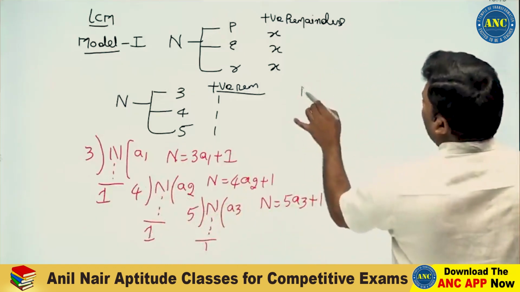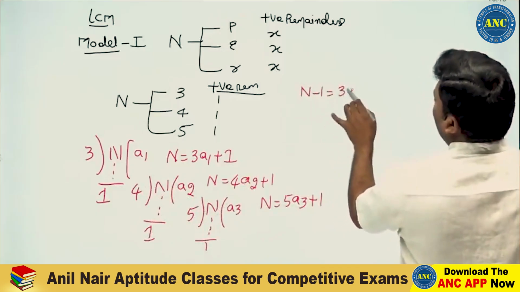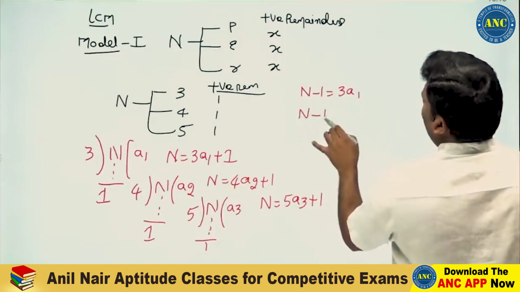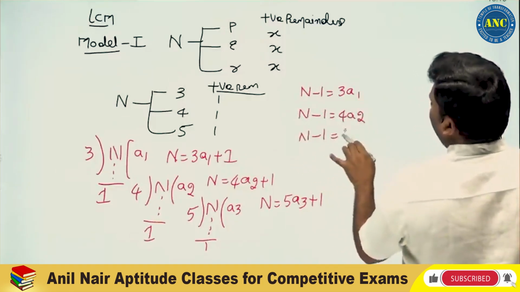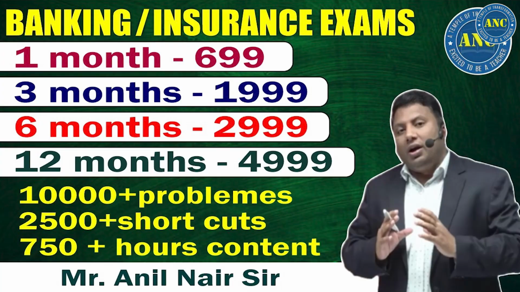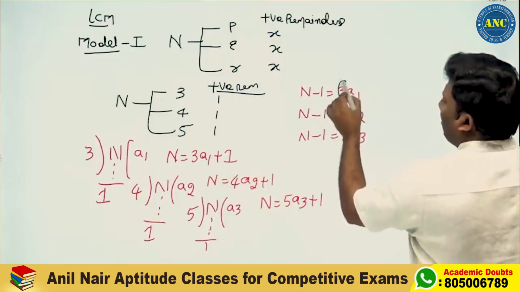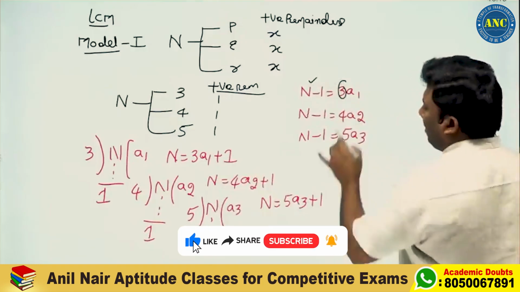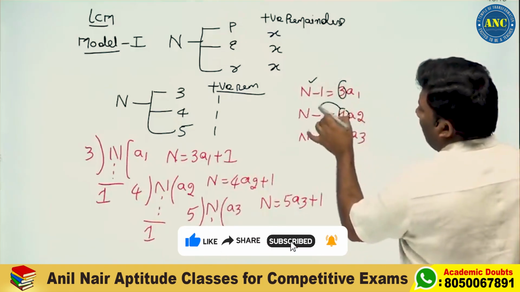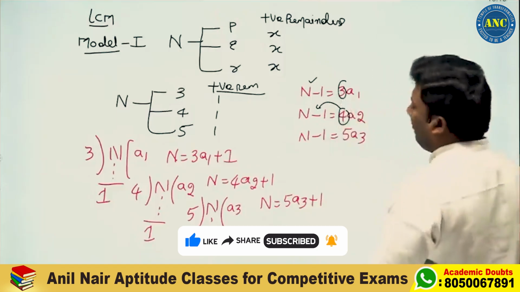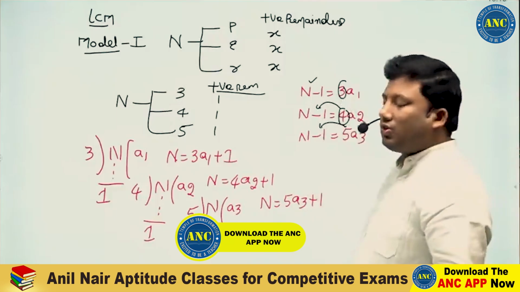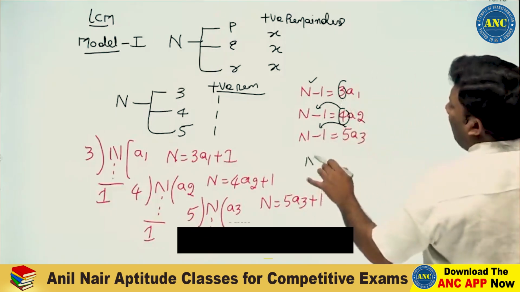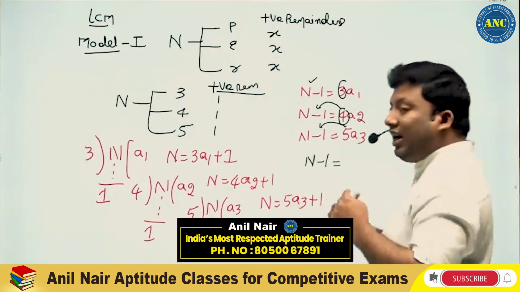Now if you see, n minus 1 is equivalent to 3A1. n minus 1 is equivalent to 4A2. n minus 1 is equivalent to 5A3. If you observe closely, the right hand side is divisible by 3, so n minus 1 should be divisible by 3. The right hand side is divisible by 4, so the left hand side also should be divisible by 4. The right hand side is divisible by 5, so the left hand side also should be divisible by 5. So n minus 1 should be divisible by 3, 4 and 5.